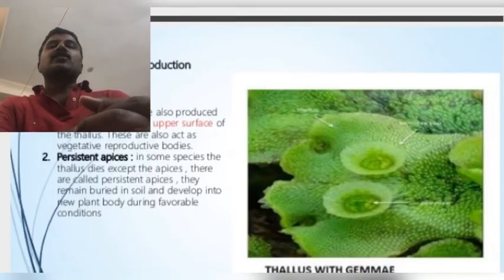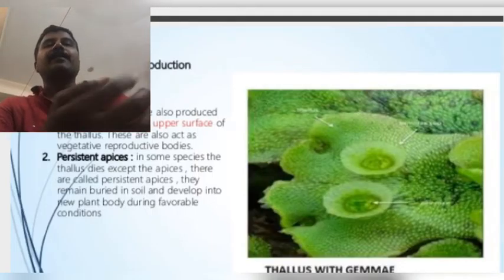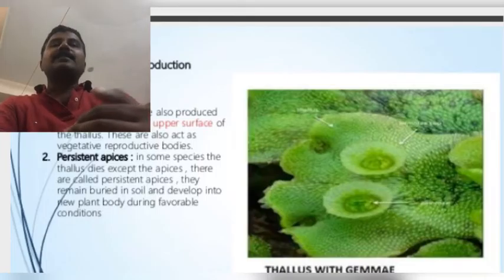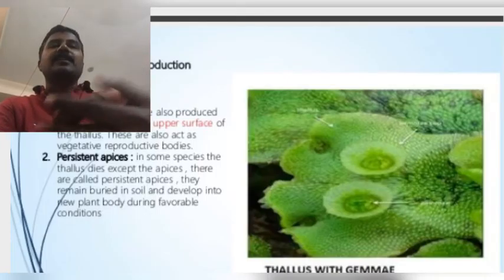As in Marchantia, cup-like structures are produced on the dorsal surface of the Anthoceros thallus. On the floor of the cup, a number of gemmae are produced as in Marchantia. These gemmae separate from the gemma cup, spread with rainwater and reach a suitable substratum.